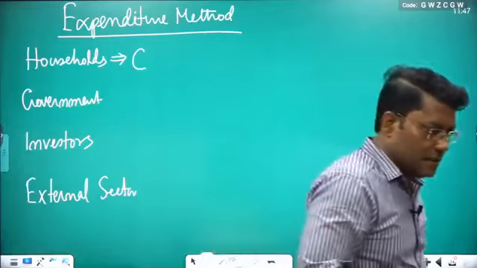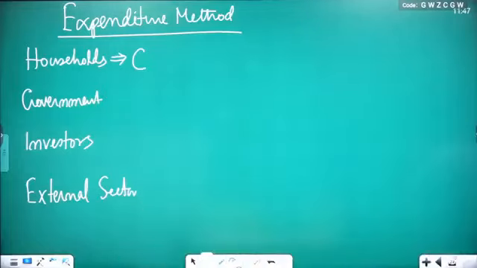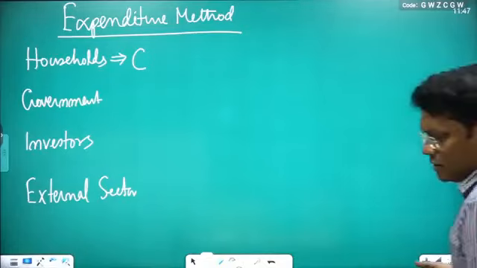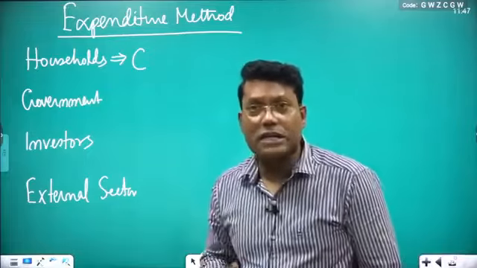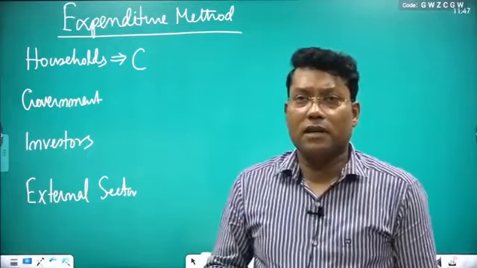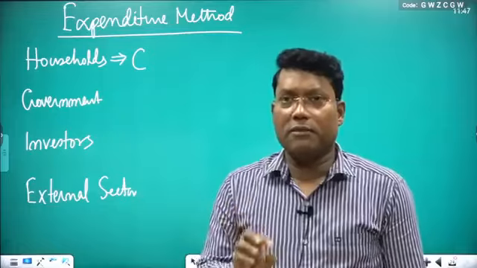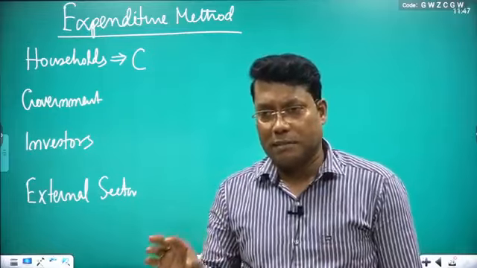It is total private final consumption expenditure.